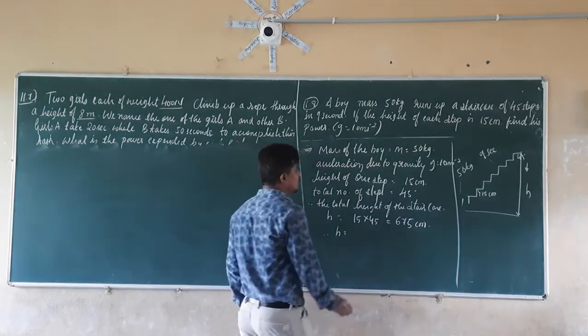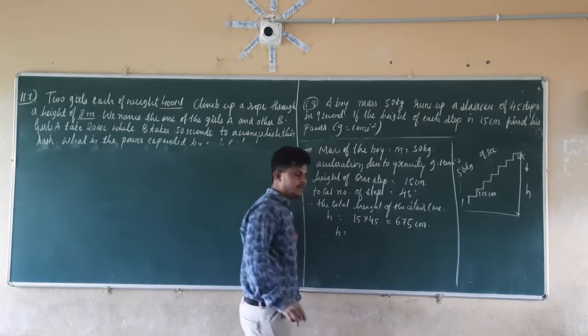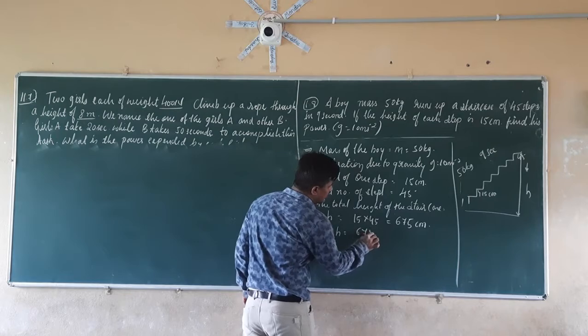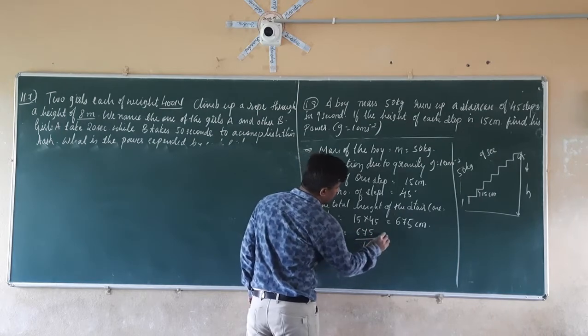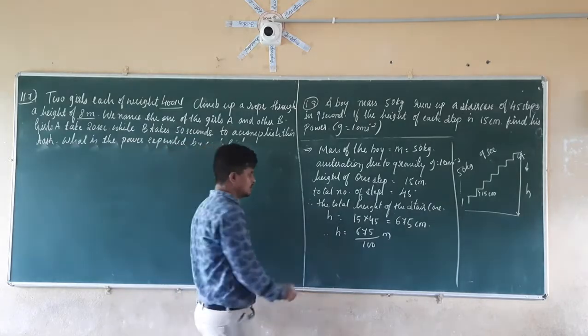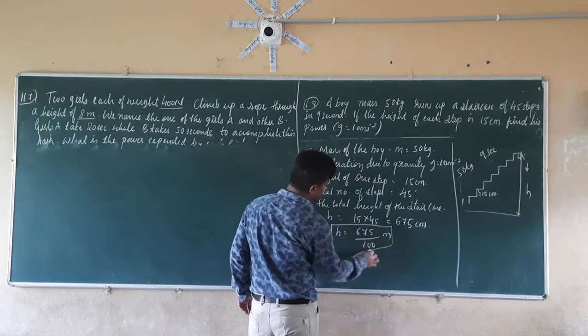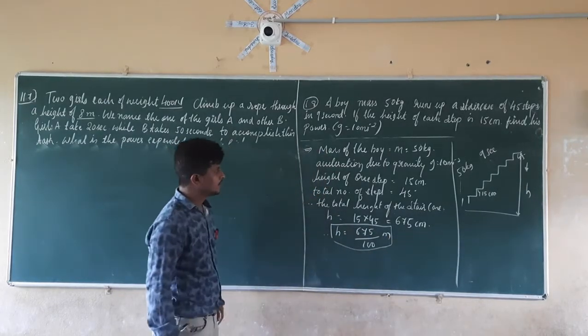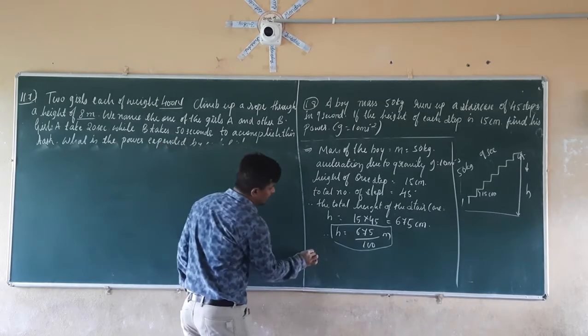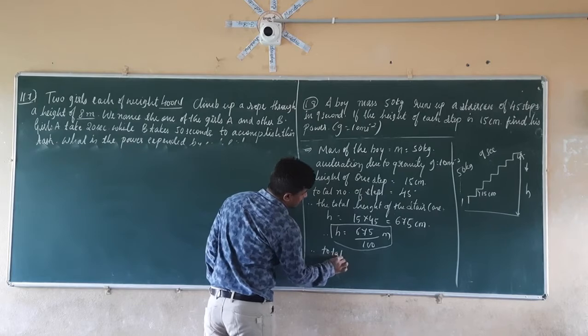So we divide this by 100 to get the value in meters. So 675 divided by 100 meters. Therefore h is equal to 675 divided by 100. Then what is given? They have given the total time taken.